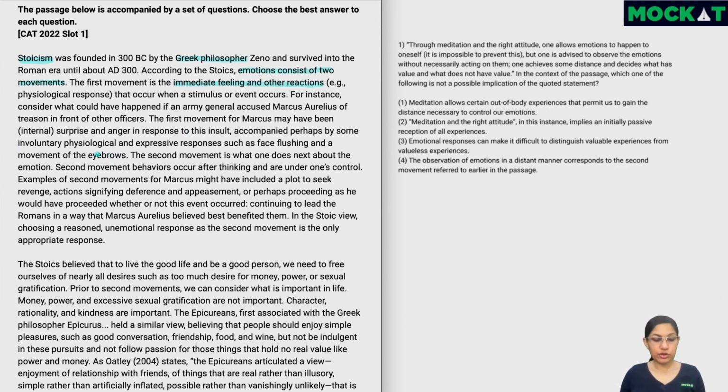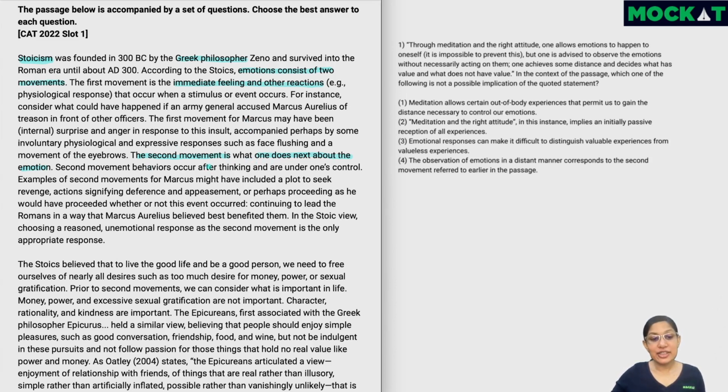So when it comes to Stoicism, the initial response is more of an emotional response, right? So in this case, if somebody is attacking Marcus Aurelius and saying that he's guilty of treason or betrayal, he'll feel surprised or he'll feel angry. There would be perhaps some facial expressions also which would come in. The second movement is what one does next about the emotion. So here we are speaking about what one does. So we've gone from emotion to action.